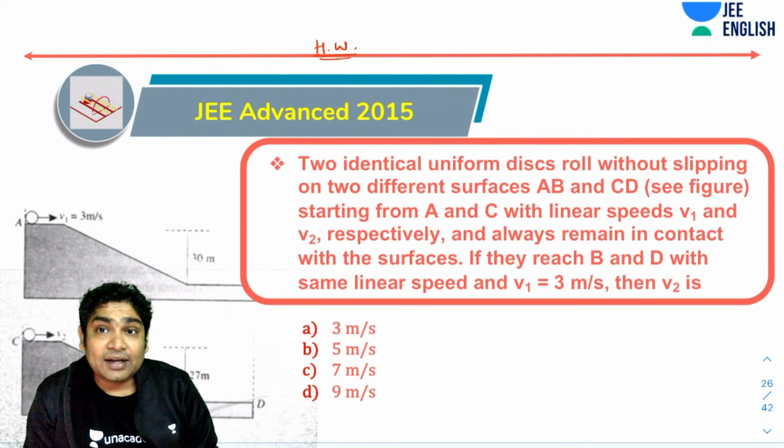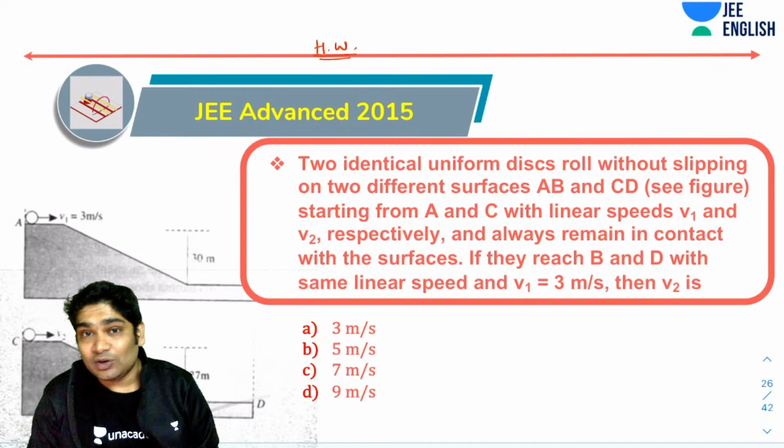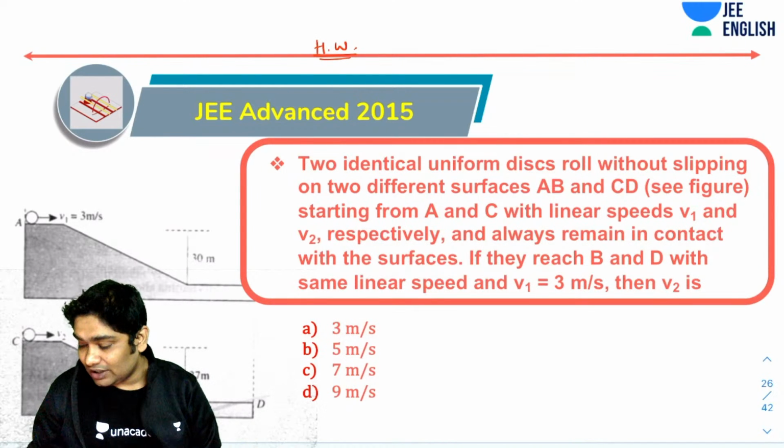You've been told two identical uniform discs roll without slipping on two different surfaces AB and CD, starting from points A and C with linear speeds of V1 and V2, always remaining in contact with the surfaces. When they reach B and D, the linear speeds are this and this. So V1 is this and V2 has been asked. Use energy conservation and you will be fine here.